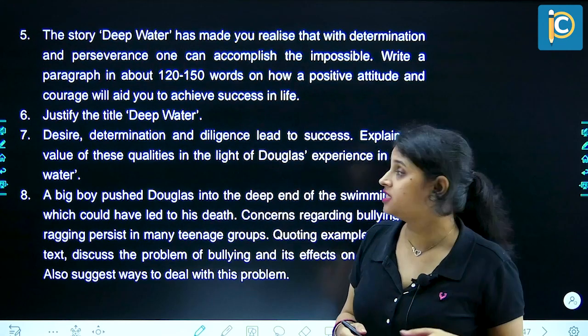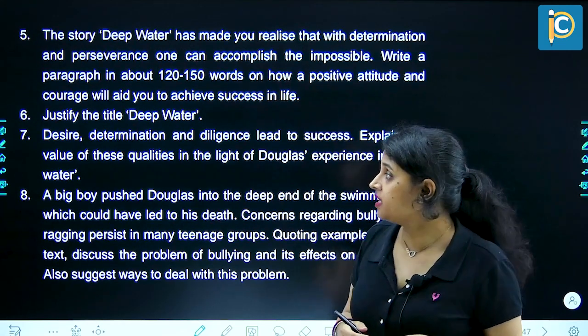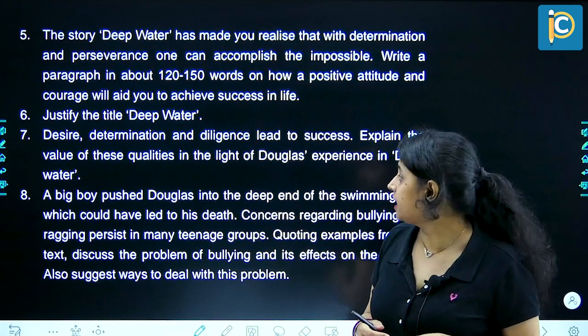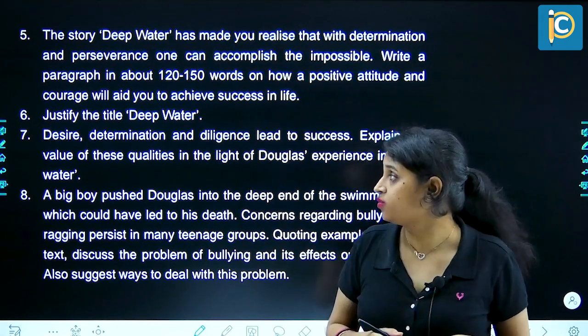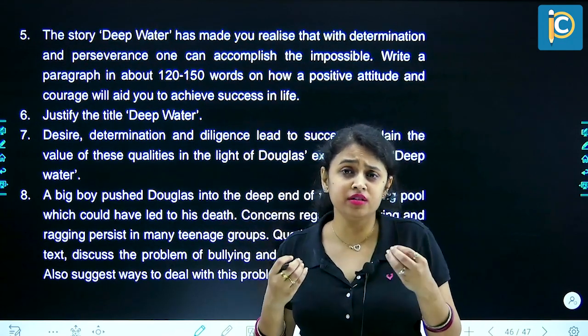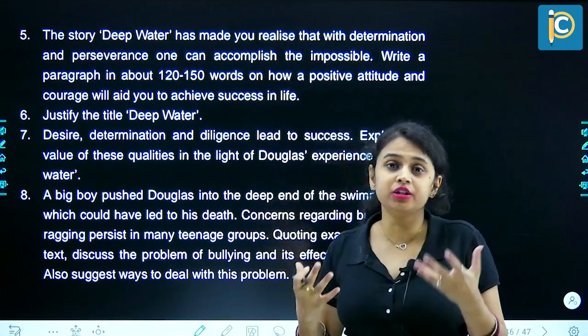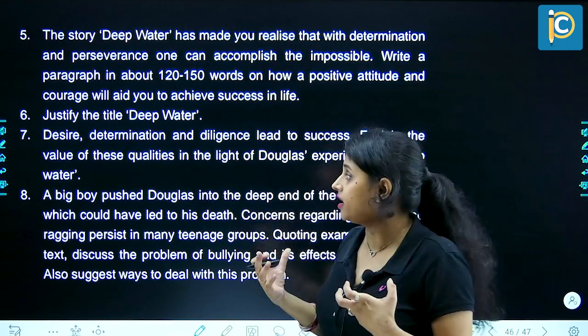Desire, determination and diligence lead to success. Explain the value of these qualities in the light of Douglas' experience in Deep Water. So desire is because even when he had bad memories or fearful memories of water, he still desired to learn to swim. So that desire was there.